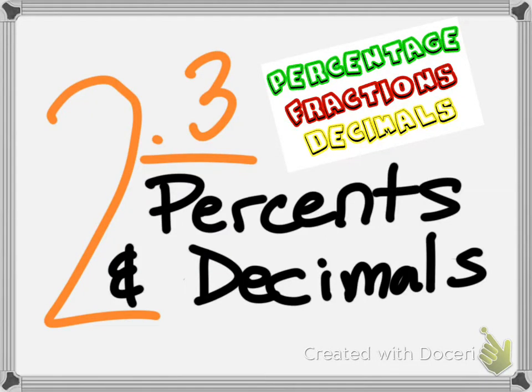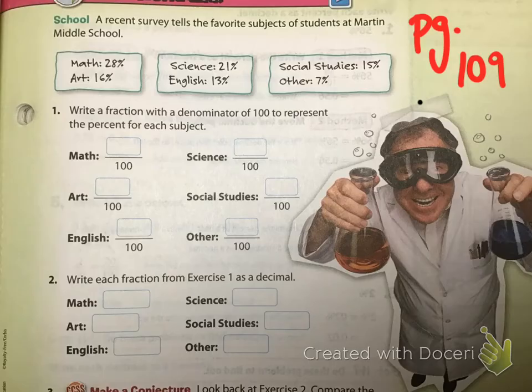Hello class, and welcome to lesson 2.3 on percents and decimals. So I want you to open your book to page 109. On page 109, we're going to do this warm-up. A recent survey tells the favorite subjects of students at Martin Middle School. Math was 28%, art was 16%, science is 21%, English is 13%, social studies is 15%, and other is 7%. It says to write a fraction with a denominator of 100 to represent the percent for each subject.